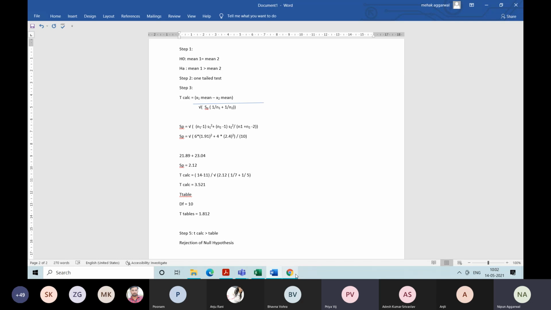Fine. This is your case of two sample mean, where SD is given and where SD is not given.